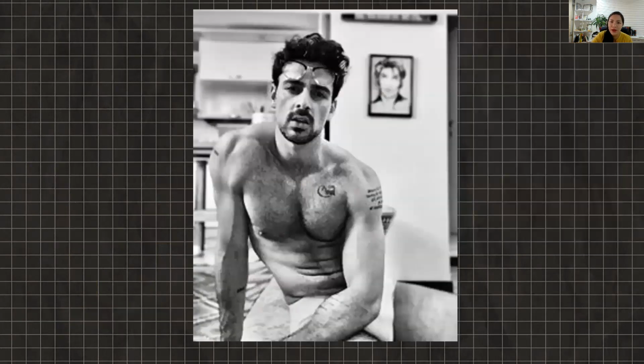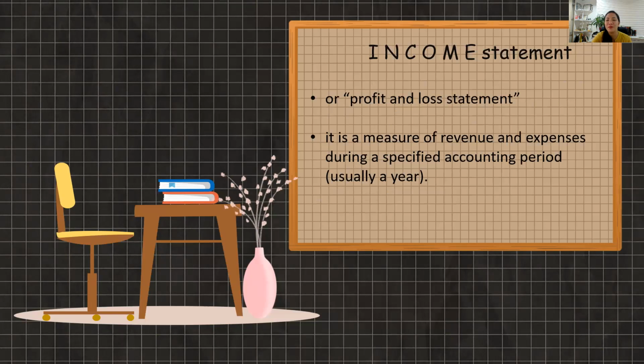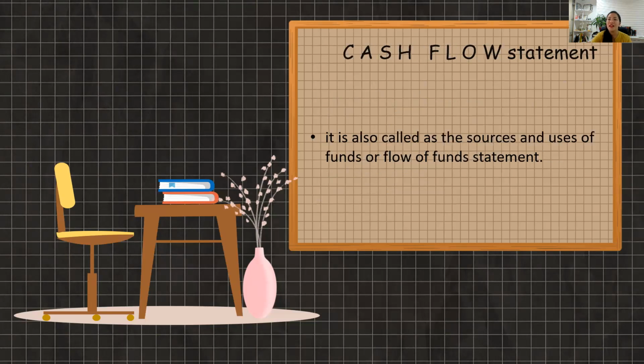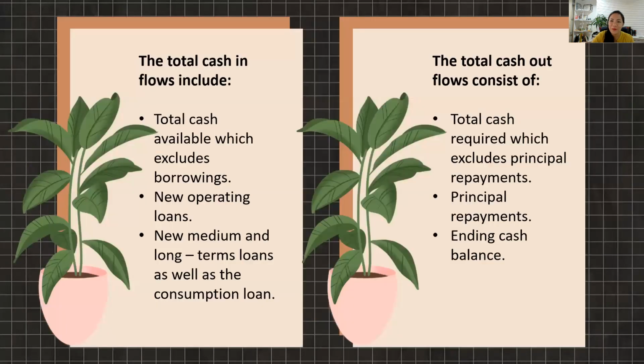Okay, what's this? All right. Income statement or profit and loss statement is a measure of revenue and expenses during a specified accounting period, usually 1 year. So the cash flow statement, also called the sources and uses of funds or flow of funds statement.